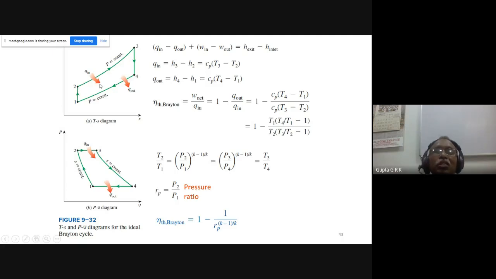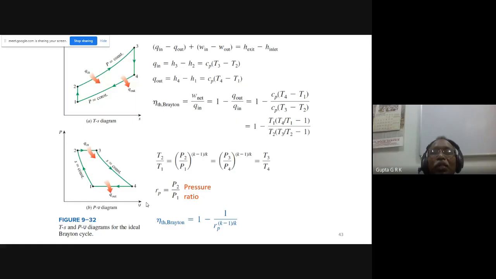So this temperature ratio is equal to this temperature ratio. So T2 by T1 is equal to T3 by T4. If you just exchange this, you get T4 by T1 equal to T3 by T2, and these two get cancelled. I will get 1 minus T1 by T2. And T1 by T2 is R to the power of minus (gamma minus 1) by gamma. So for the Brayton cycle efficiency, I will get 1 minus 1 by RP to the power of (gamma minus 1) by gamma. Okay, this is the way we get the Brayton cycle efficiency.